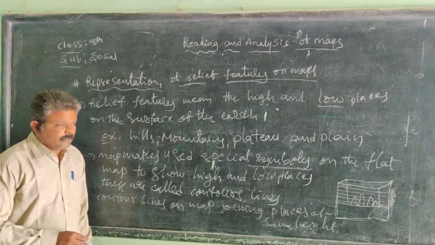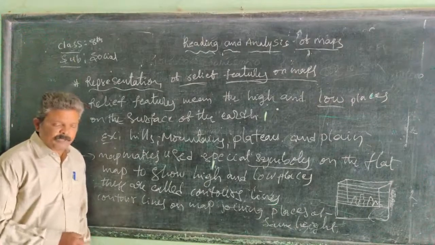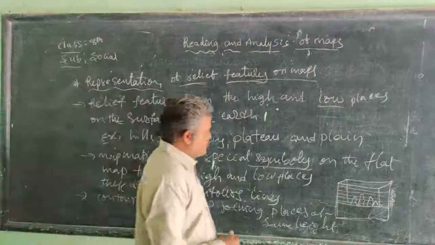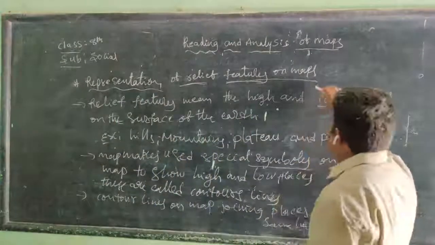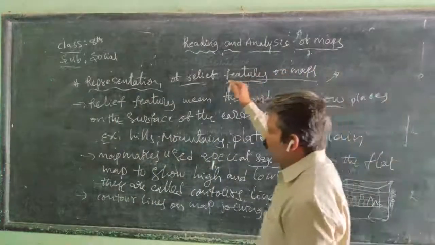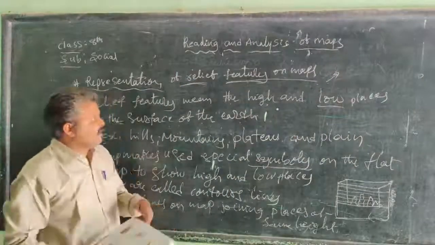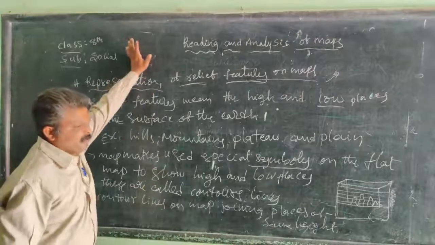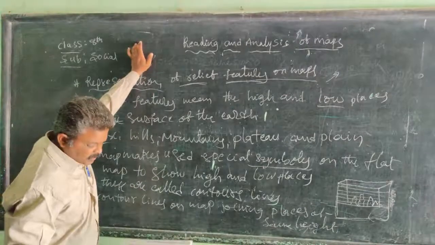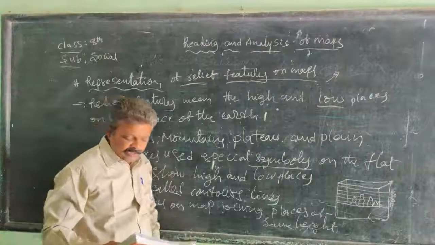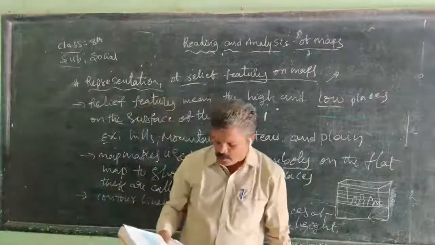And next, climatic condition maps, and capitals, and the desert area map, and plains maps. Like this, we find so many maps in the school atlas.